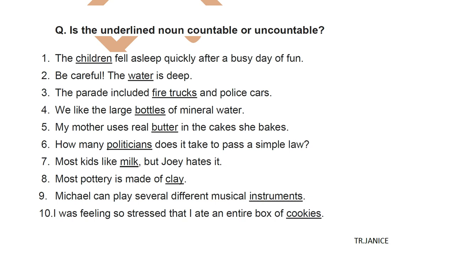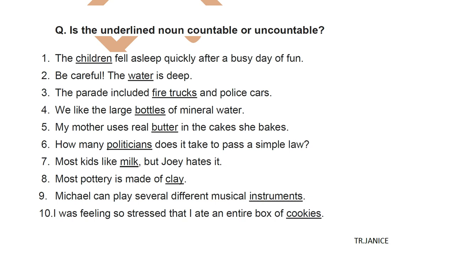I'll read the sentences. The children fell asleep quickly after a busy day of fun. You have to write your question, write your answer on the next line, and leave a line and write the next question. Okay? Be careful, the water is deep. See, can you say how many water? No. So that is the way you have to ask your question.